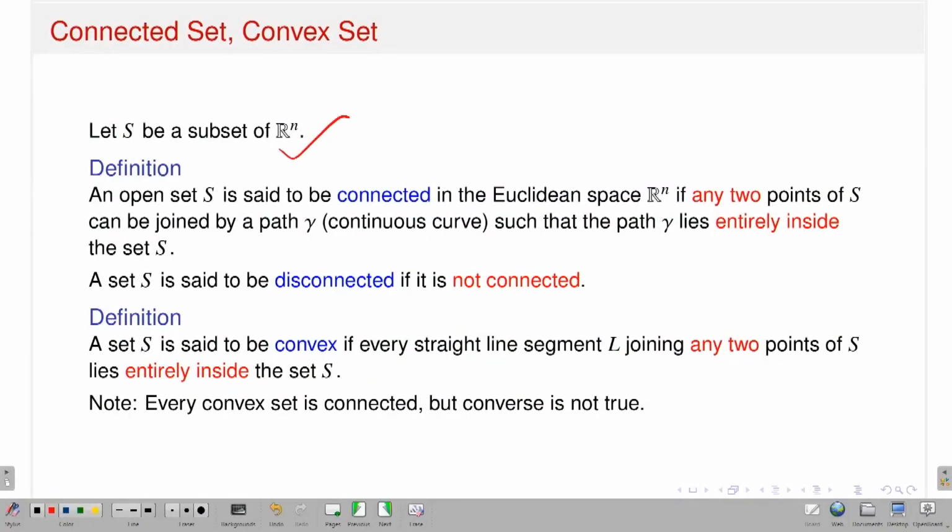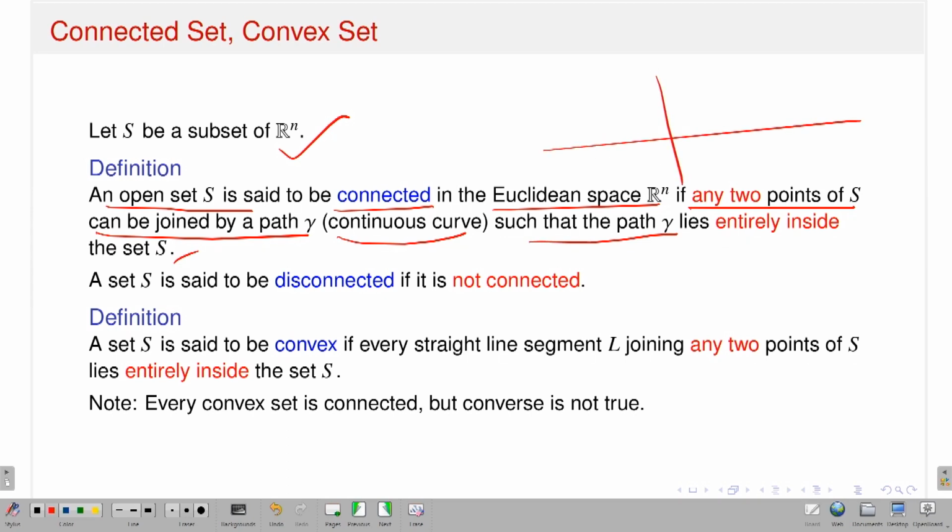So start with a set S which is a subset of Rn. I will say that an open set S is said to be connected in the Euclidean space Rn if any 2 points of S can be joined by a path, which is sometimes a continuous curve, such that the path gamma lies entirely inside that set. So that means again draw a picture in R2.